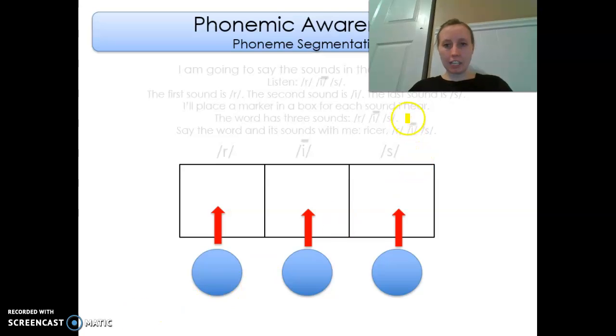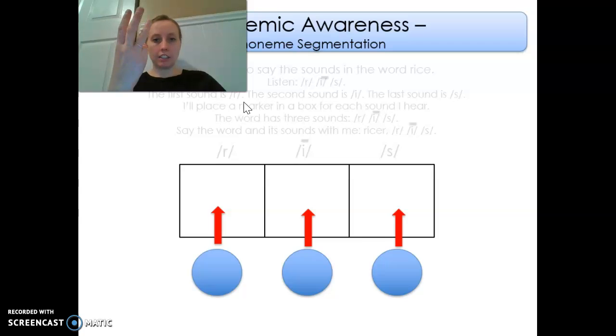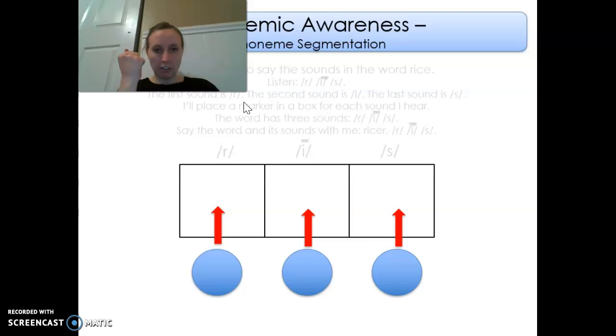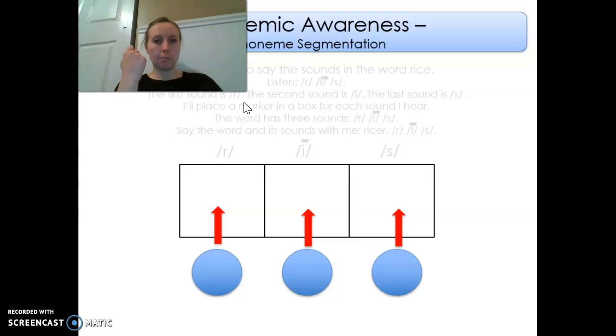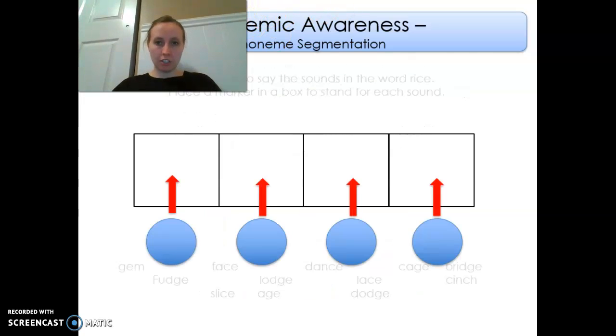I'm going to say the sounds in a word. Listen. /r/ /ī/ /s/. Rice. Now let's make the sounds. Break it apart. /r/ /ī/ /s/. 3 sounds.